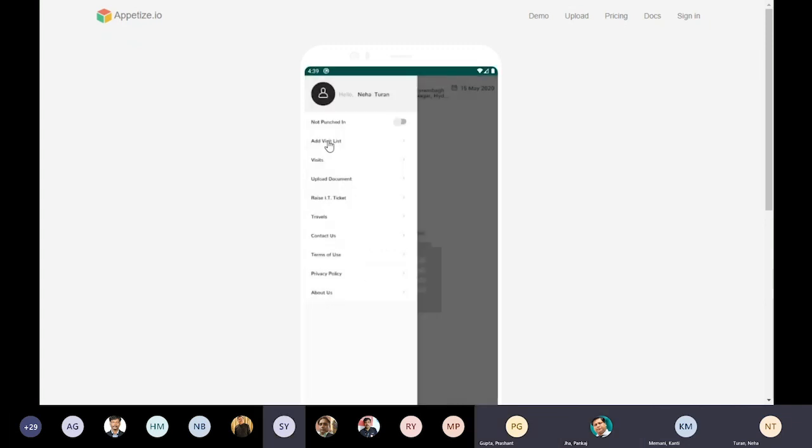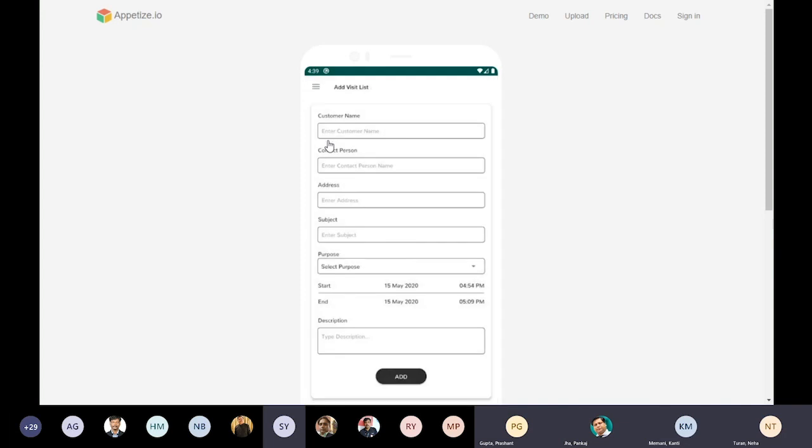Then you have the add visit and visit list features. Neha, one sec. Sometimes our punch out is after 18 hours. Even in the office, somebody might be working till 2 a.m. Will it allow that? Because sometimes I've seen the system does not permit it, saying sorry, this is the next day. Yes, sir, it will consider it as a punch out for the previous day only.